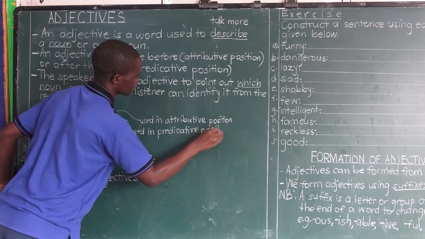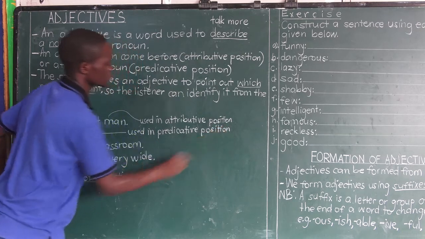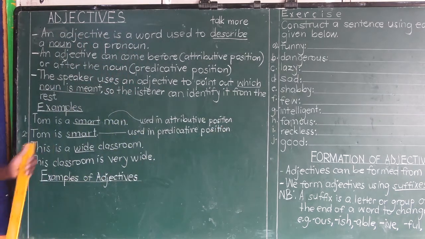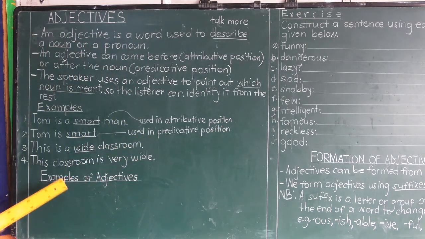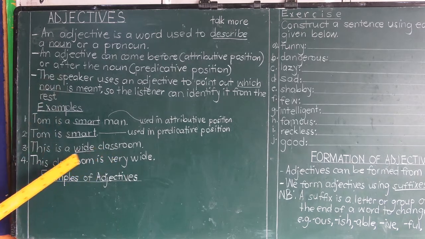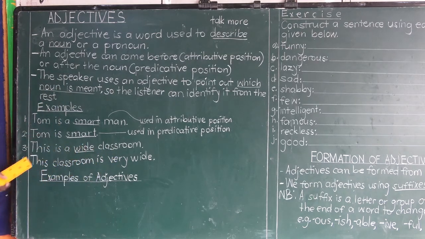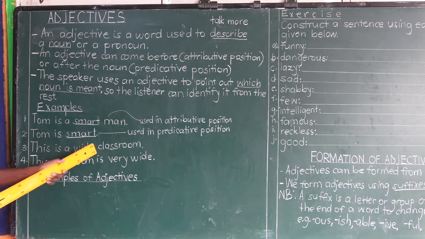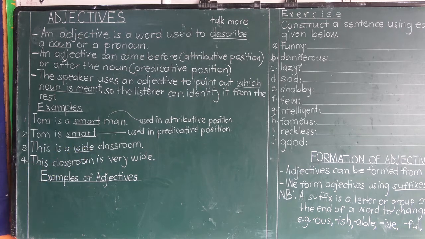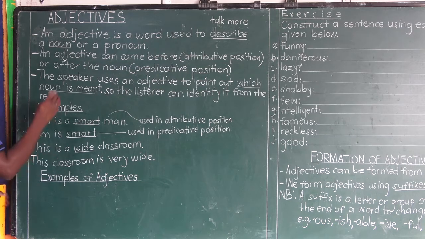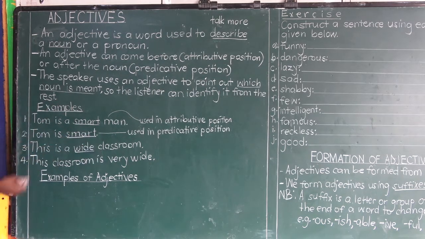I believe, semi-candidates, you are following. We have used smart in predicative position, or in end position, or after the noun. Which noun? Tom. Number 3, we have the word wide. We've already read the sentence. How has wide been used in this sentence? Predicatively or attributively?